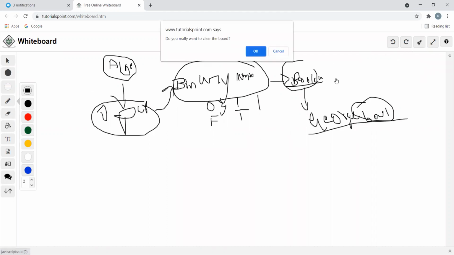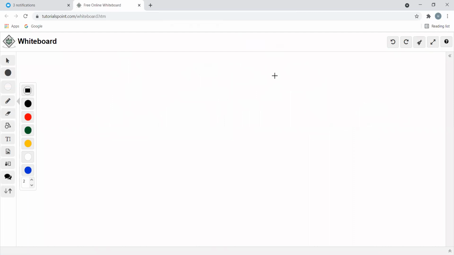Apart from this, we had studied some points which are more important to understand. As we know, BA in the sense Boolean algebra. Boolean algebra has two values, one is true and another one is false.